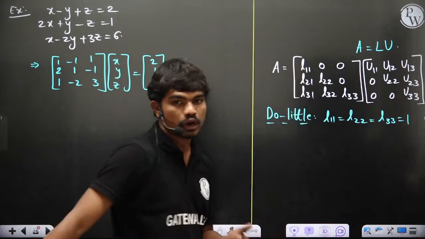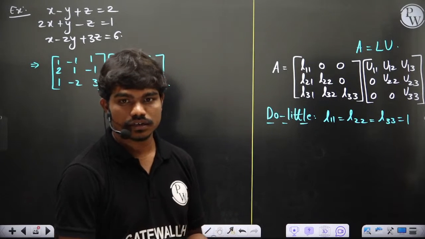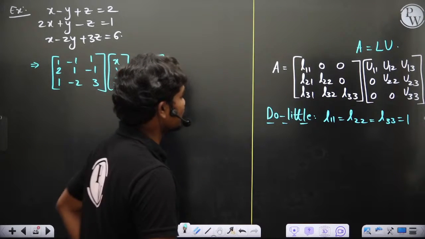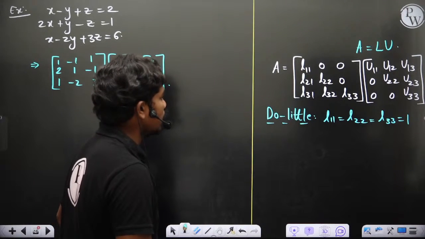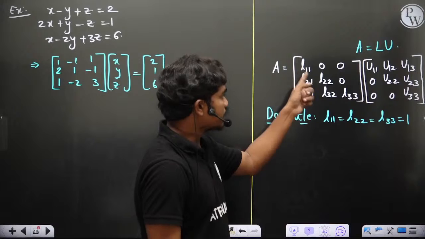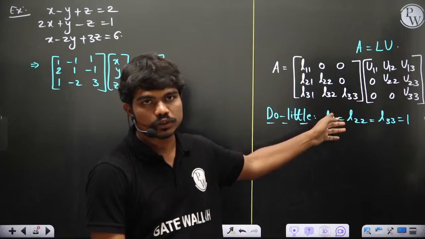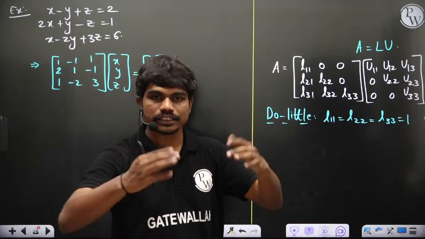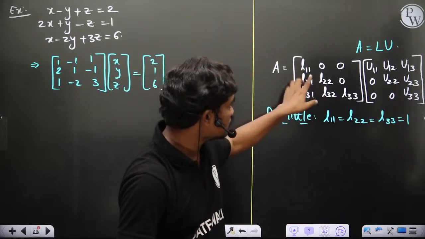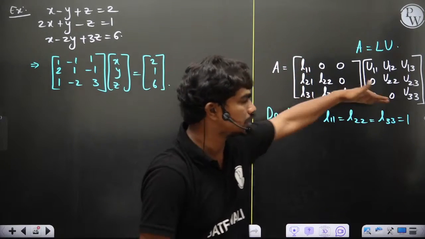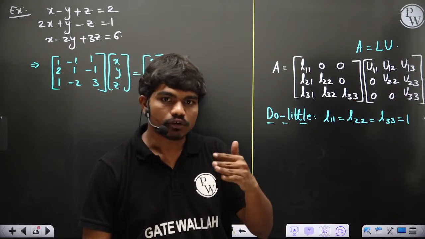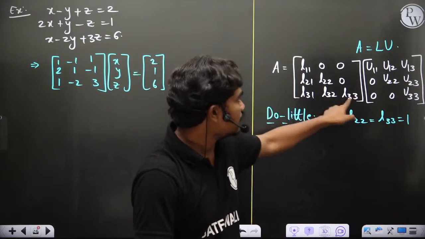We can fix the diagonal elements of the lower triangular matrix to be 1, because anyhow you have to calculate a total of 6 elements and 6 elements, 12 elements in all. But out of these 12 elements, the diagonal elements are dependent.